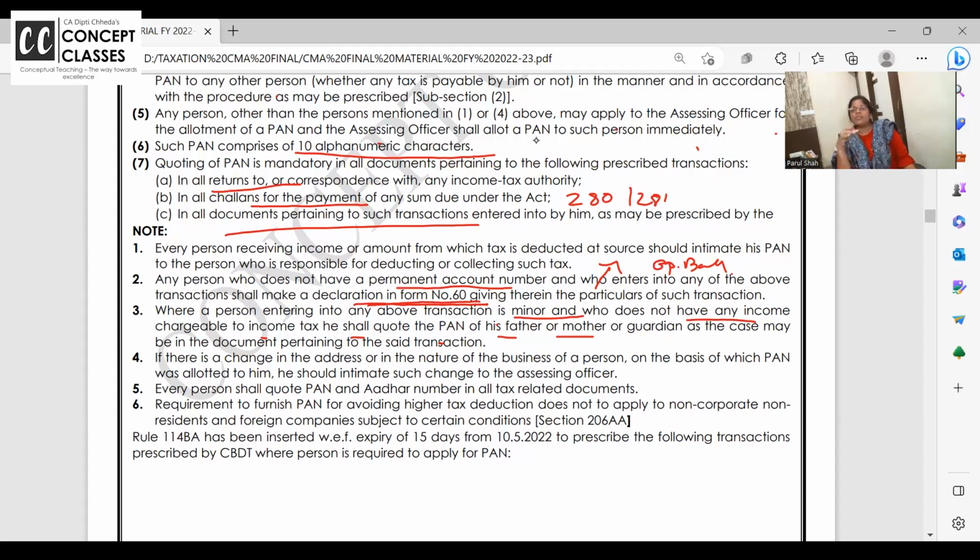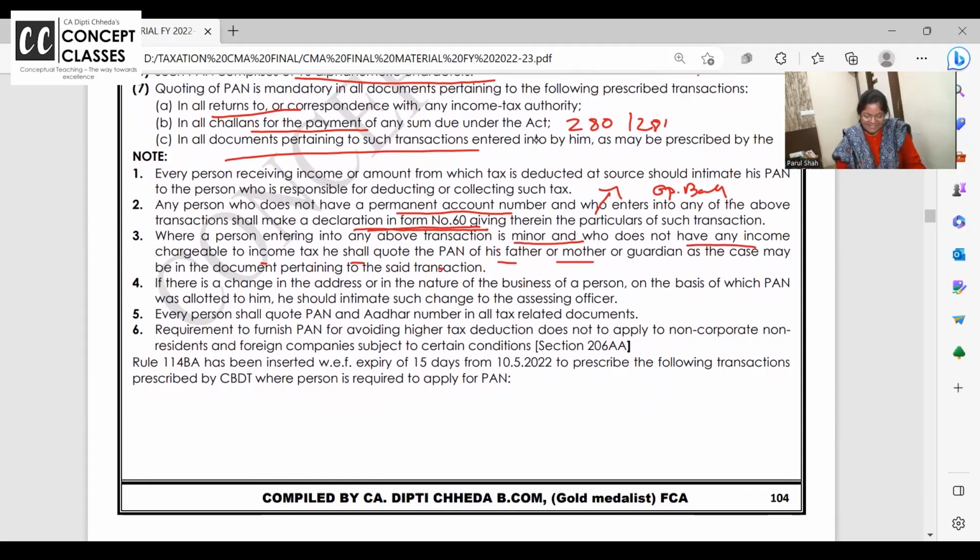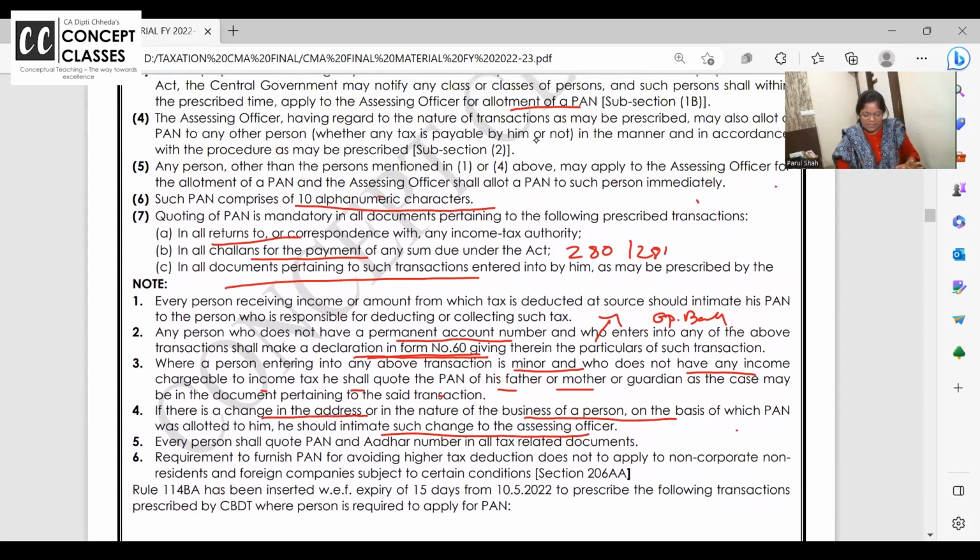My PAN card was with my maternal surname, Dipti Chheda I was. And then when I came here, I had to apply for the PAN along with my marriage certificate, and I got my PAN changed. But can I have two PAN cards? No, it's a fraud. One person should have only one PAN card. If there's a change in address, change in the nature of business and all, you need to intimate in Form number 49A and all, and you will get it. These are all procedural things.